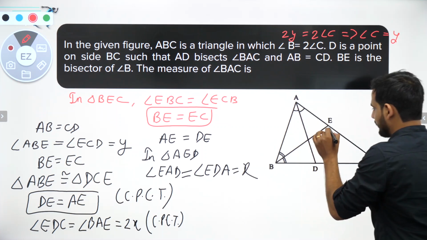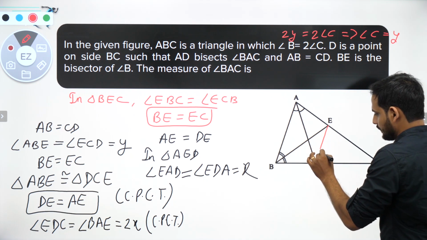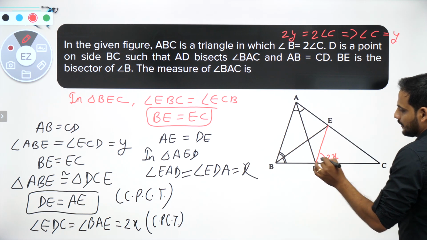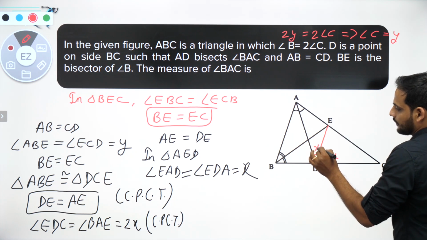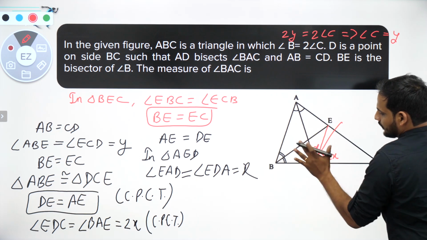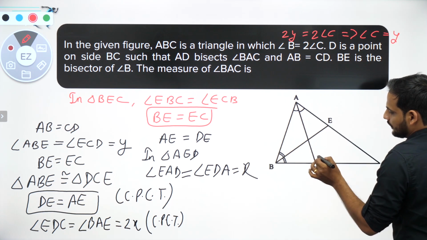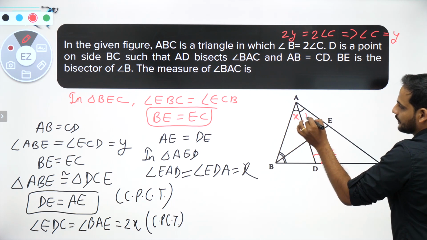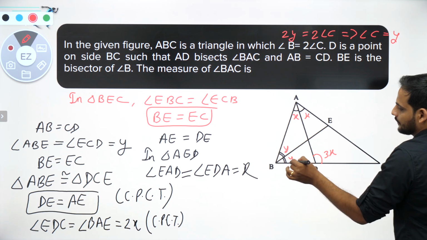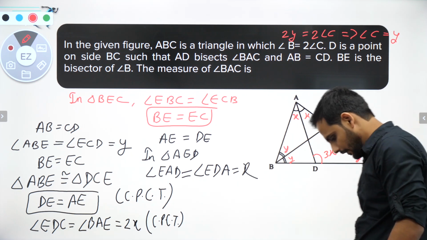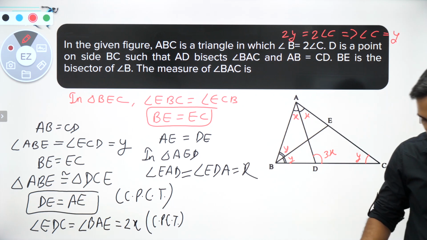Okay, so what we have here, bachon, is that this angle is 2x, this angle is x. So this whole angle will become 3x. Yes sir, this whole angle will become 3x. Then I have told that this is x, this is x, this is y, and this is y. Yes sir, correct. Now let us see what we can do.